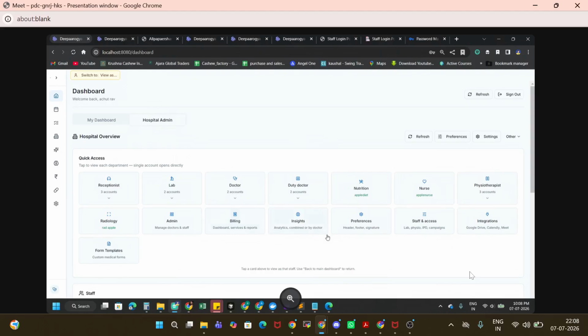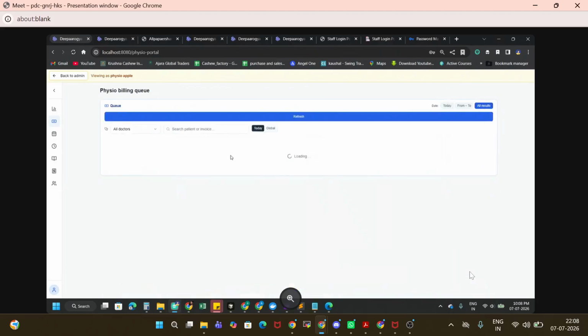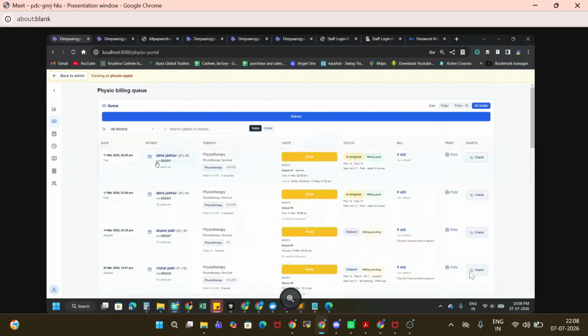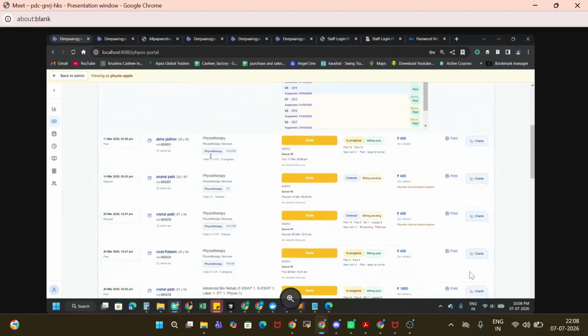So I think that's it. Again, the one other thing I can show you is physiotherapy. Again, physiotherapy is one department, especially for orthopedics, right? So they have different sections, different visits for each patient. Now, I'm just opening it. Okay, now here you can see we are tracking each and every visit, every session of a patient. If you can check, the patient has come for physiotherapy.